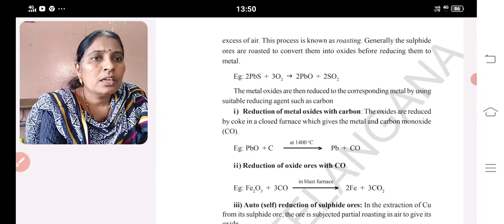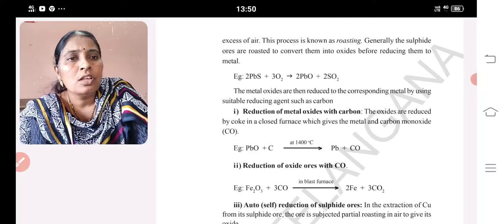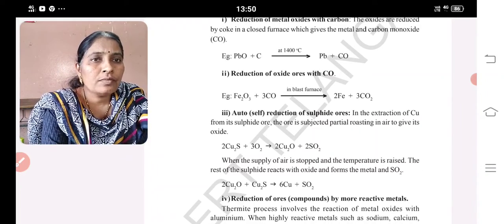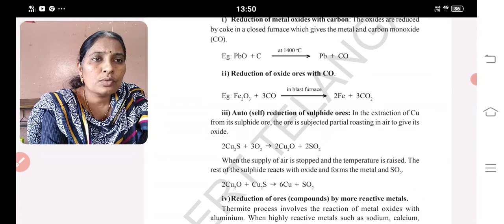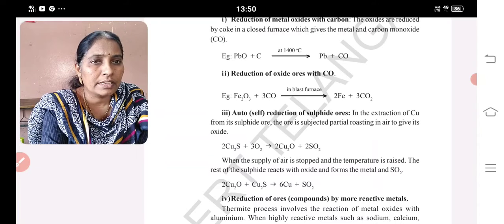And the second way, reduction of oxide with carbon monoxide. Iron oxide is reduced with carbon monoxide and forms the metal. So auto self reduction: in the extraction of copper from its sulfide ore, the ore is subjected to partial roasting in air to give its oxide. Copper sulfide plus oxygen gives rise to copper oxide plus sulfur dioxide.